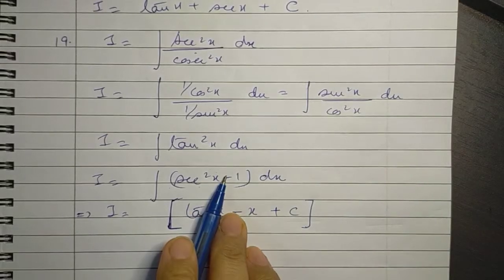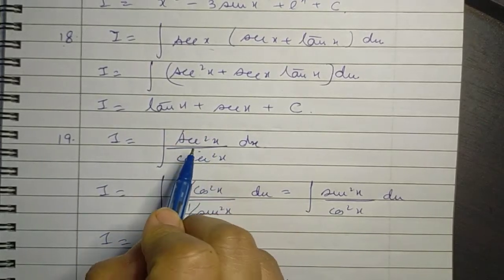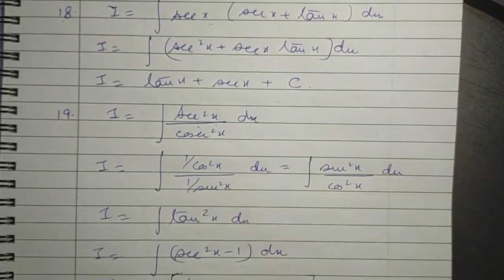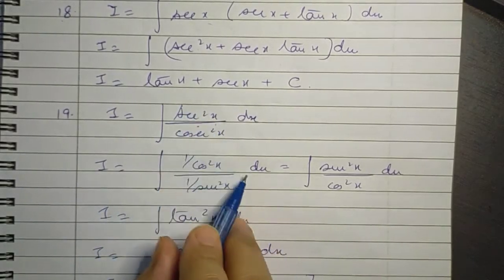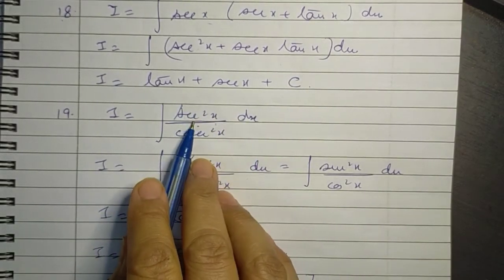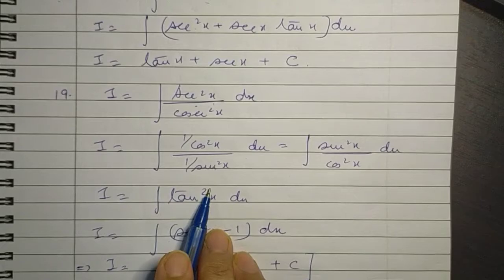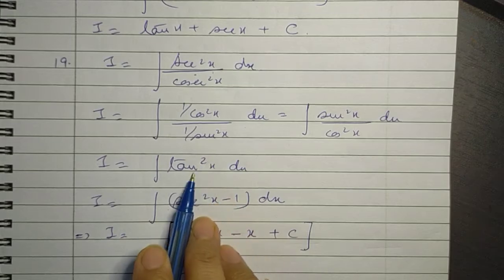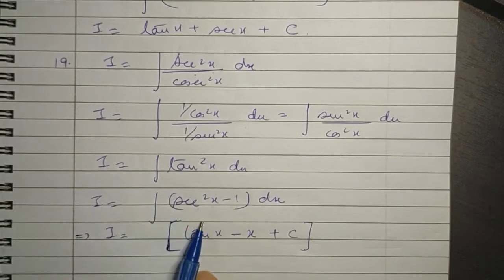So what did we observe here? For some questions, we can't directly write the antiderivative just by observation, but with slight changes, and those changes we have not brought about ourselves, we have simply written the simplified version. So we simply convert this question in terms of sine and cos. We get the form tan squared x. This also we don't directly know the answer to, but by writing it in another form, which is sec squared x minus 1, we are able to apply the direct results.